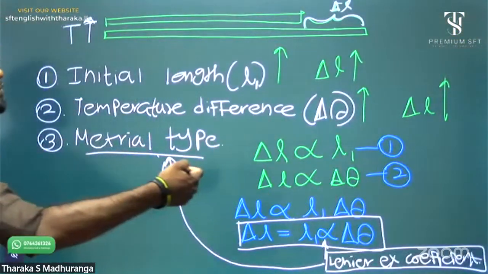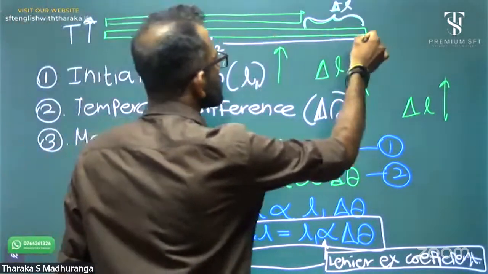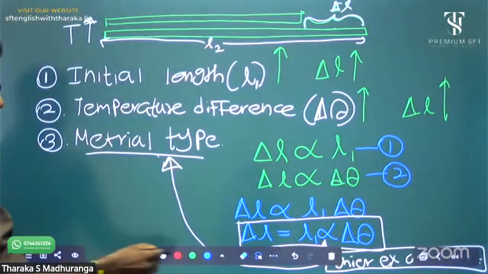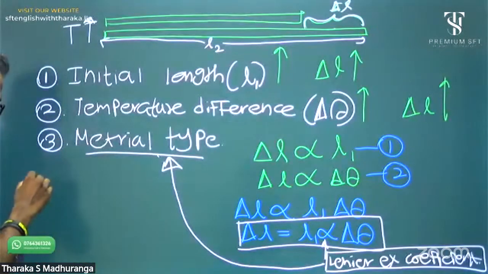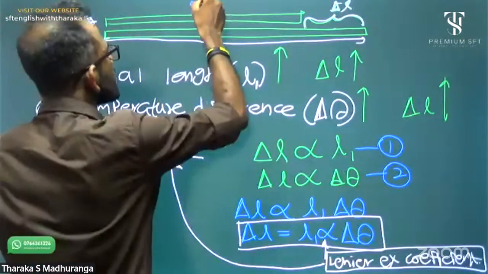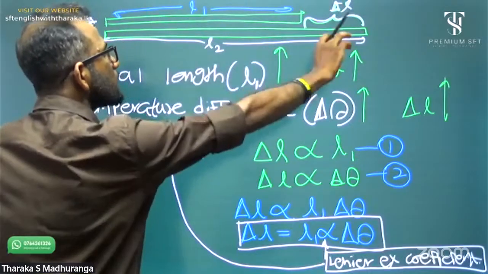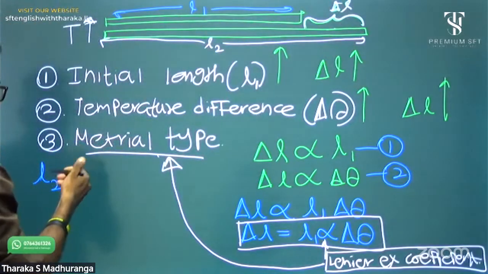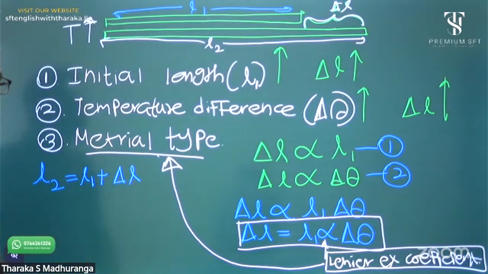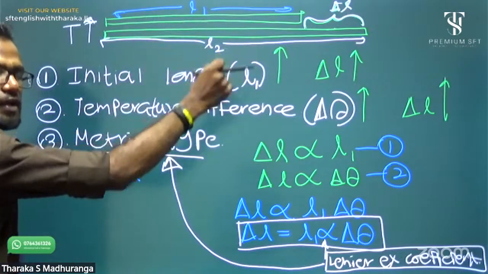Again, if you need L2, L2 means the final length of the rod. We can get a relationship again. L2 is equal to L1, where L1 is the initial length, plus delta L. L2 equals L1 plus delta L: the initial length plus the increasing length equals the final length.